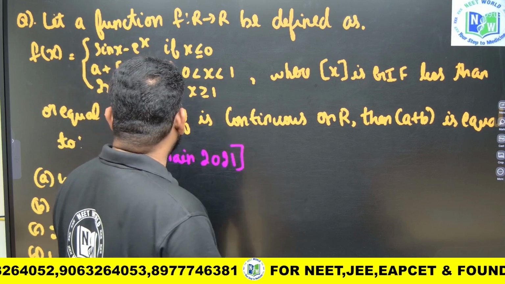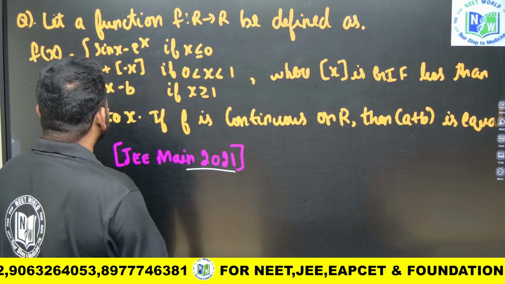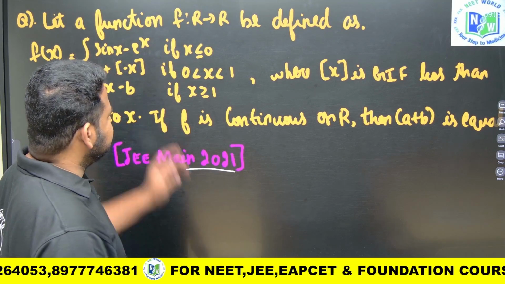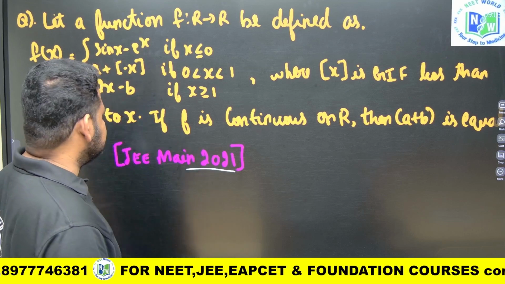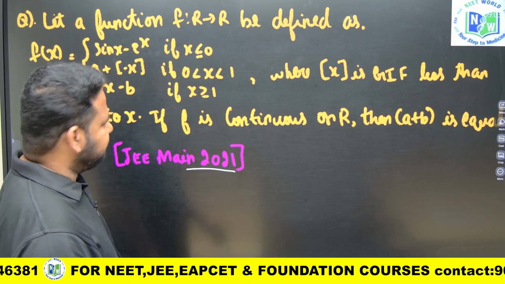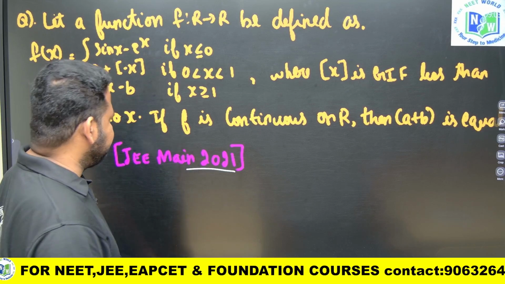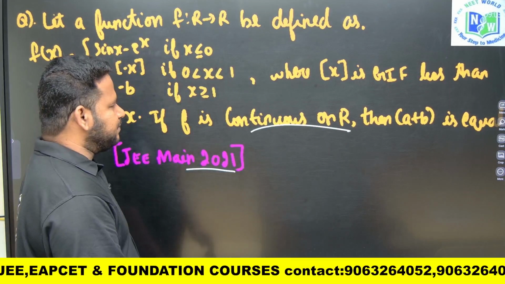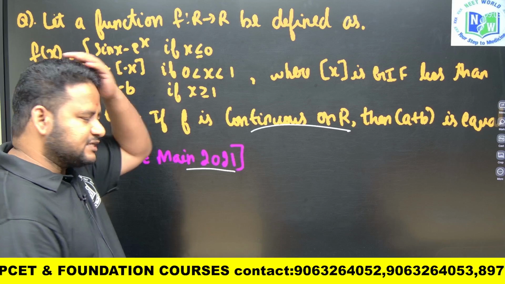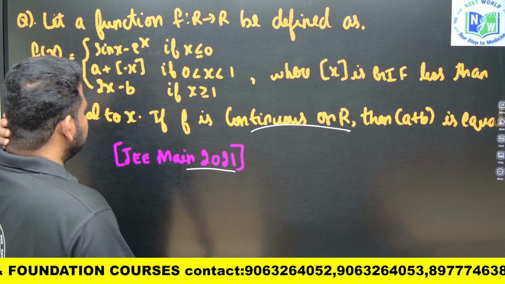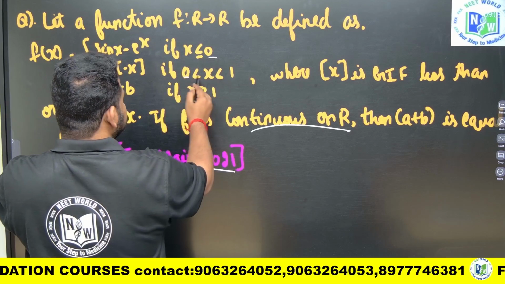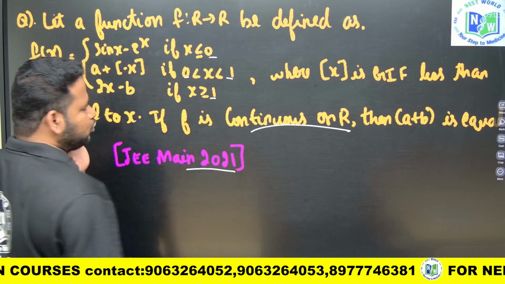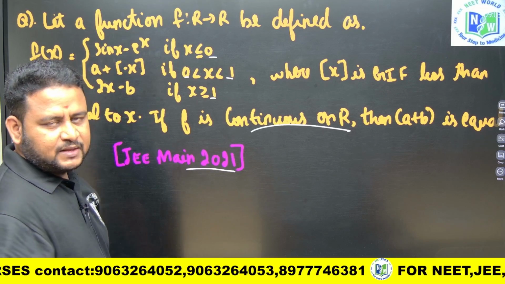Now let us have a look at this question, JEE Main 2021 question. They have given a function f from R to R defined as such, where [x] is the greatest integer function, less than or equal to x. If f is continuous on the entire range of R, then they are asking the value of a plus b. Now this is 0, here also it is 0, here it is 1, here it is 1. So we have 2 points, x is equal to 0 and x is equal to 1.